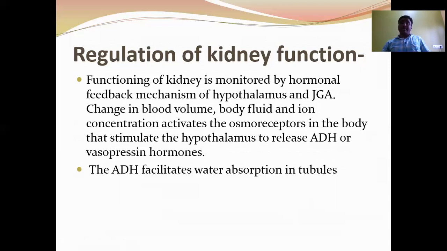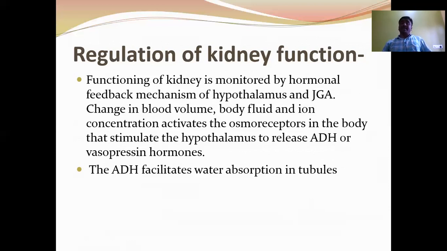When body fluid volume decreases, that means when a lot of water is lost through the urine, the osmoreceptors get stimulated. They send a signal to the hypothalamus, and the hypothalamus induces the secretion of ADH, antidiuretic hormone, from the posterior pituitary.